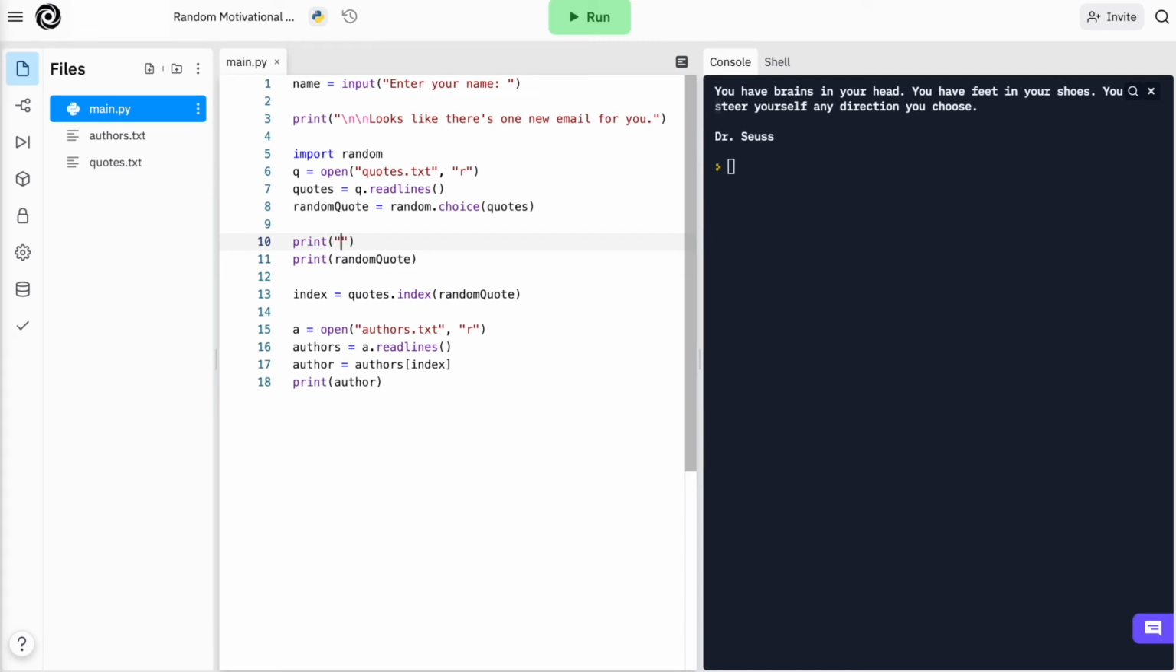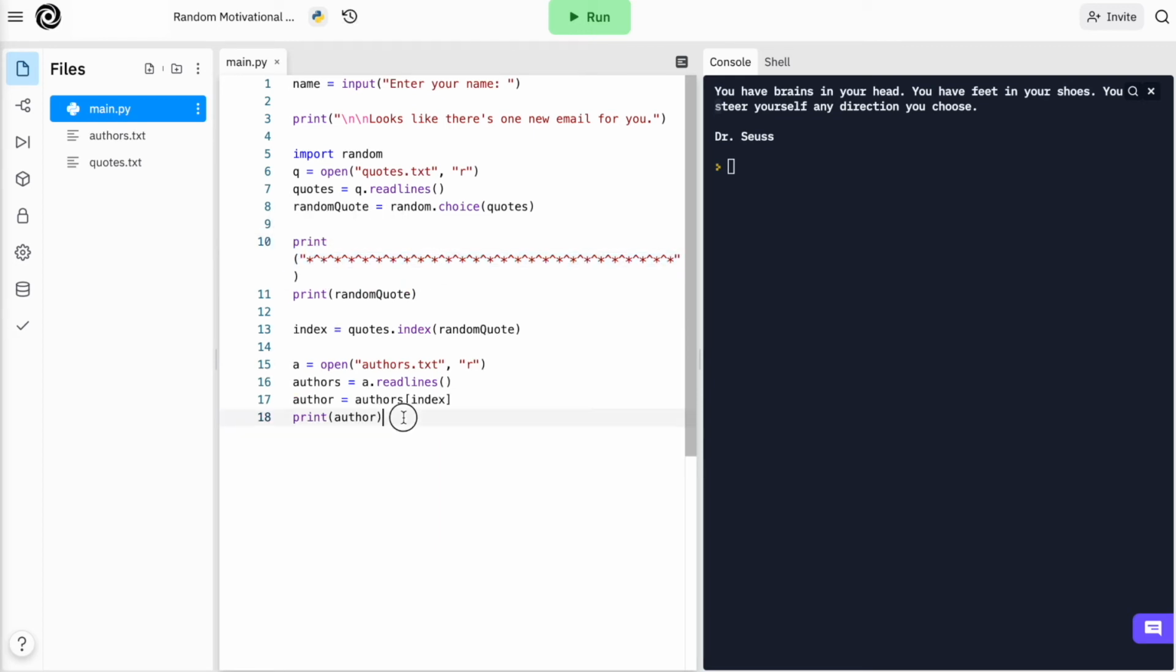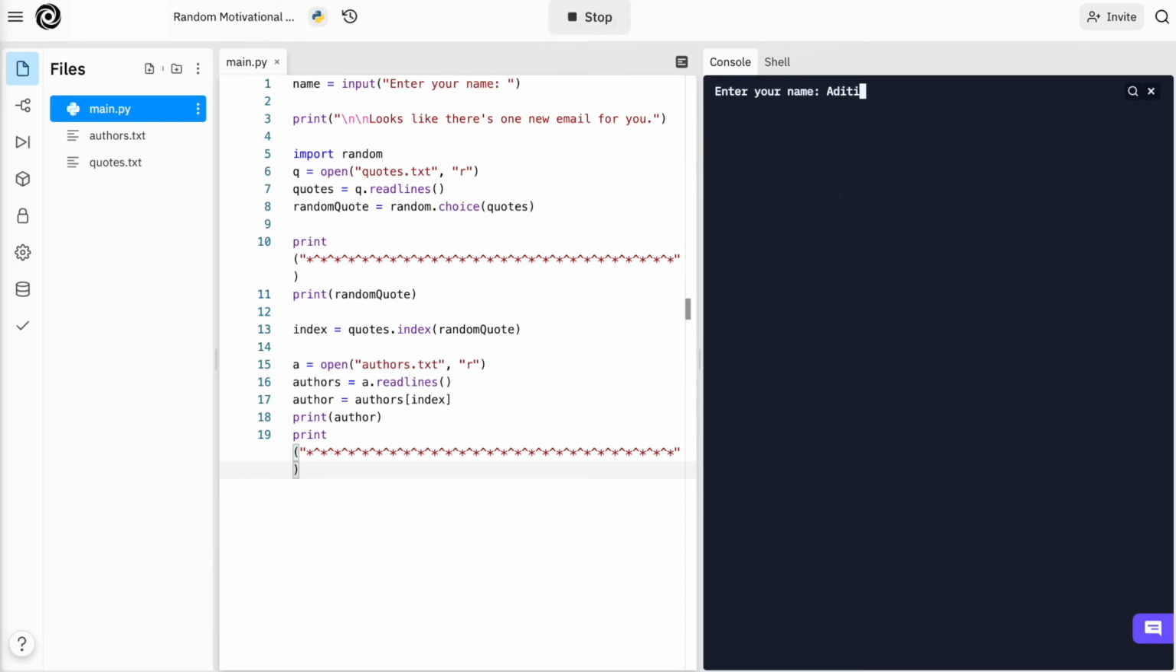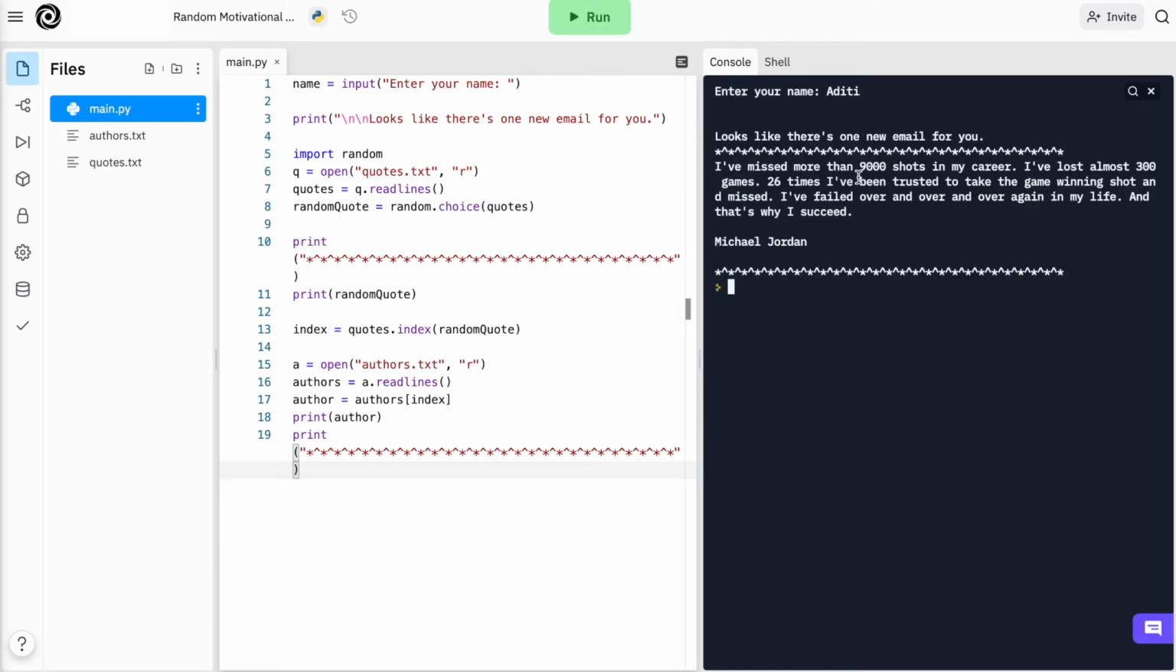Print maybe some sort of pattern, so this is something that's going to distinguish. I'll use something like this. Let's go ahead and copy paste this. I'm going to print the same thing at the end as well. So let's go ahead and check what that looks like. So, enter your name. Looks like there's an email for you. That looks nice, but I think we can give more space between this pattern and the looks like statement. So I'll put a new line character here. And I also think we need to make this a bit longer.